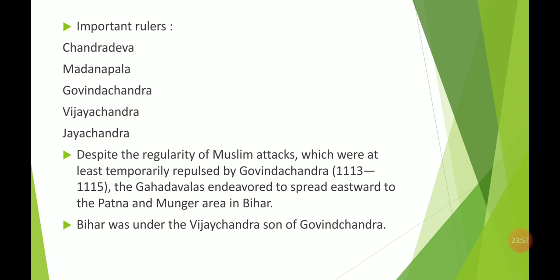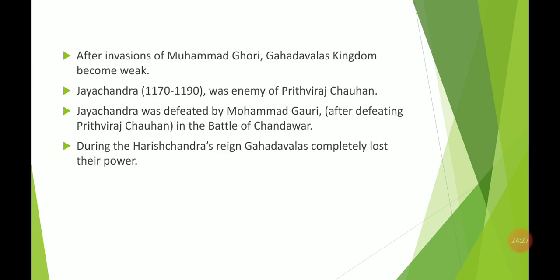After protecting his territory, he moved to the Patna and Munger area in Bihar, and after conquering all those areas like Patna and Munger, he assigned his son Vijay Chandra, Govind Chand's son, and appointed Vijay Chand as the chief of the Bihar and Munger area. So basically he leaves that place and comes back to his main capital city.